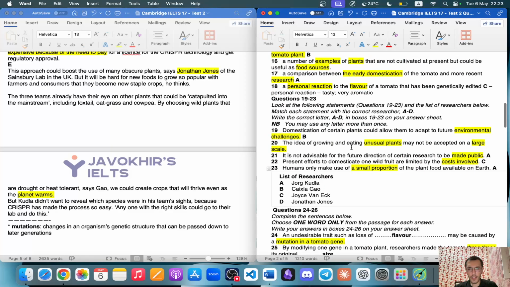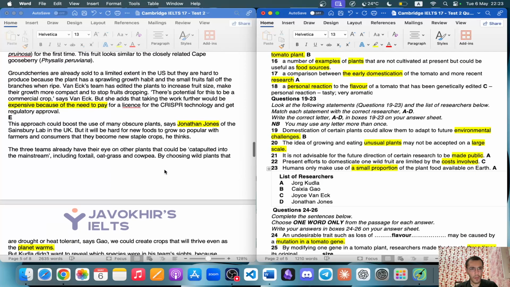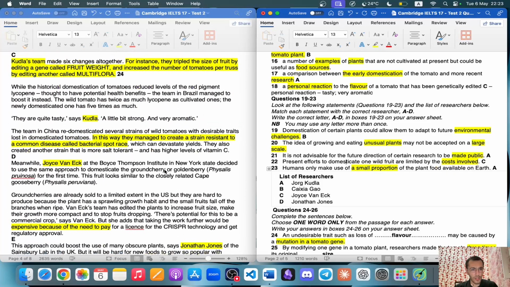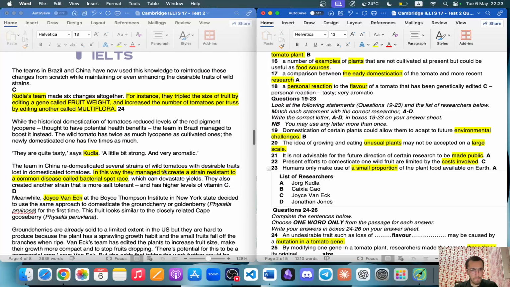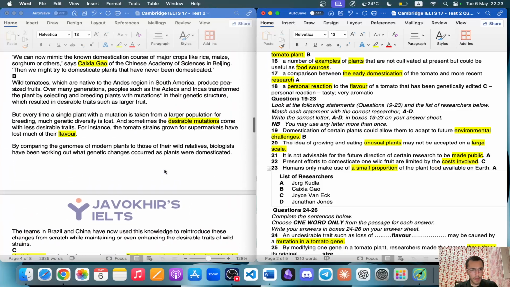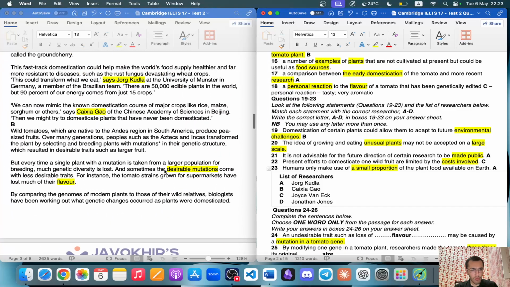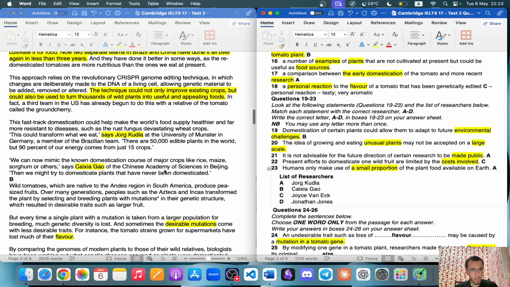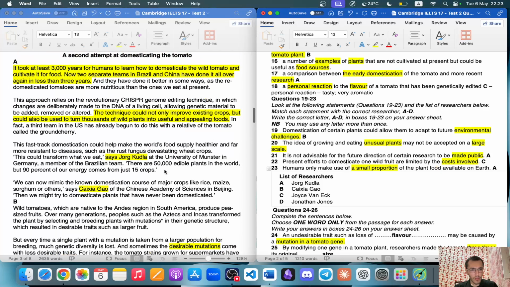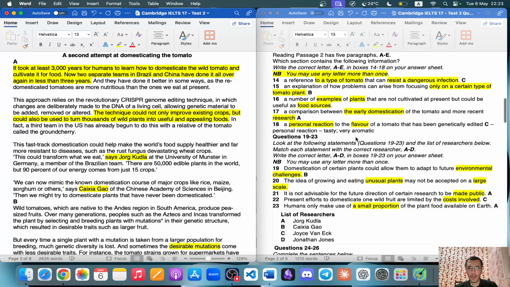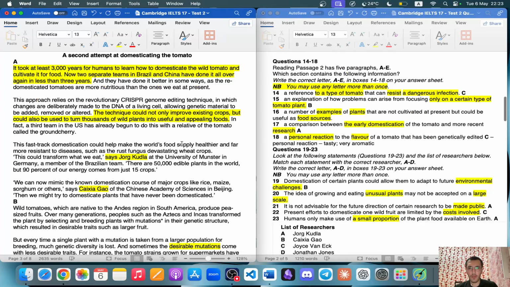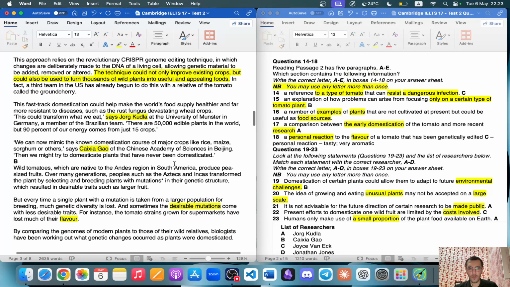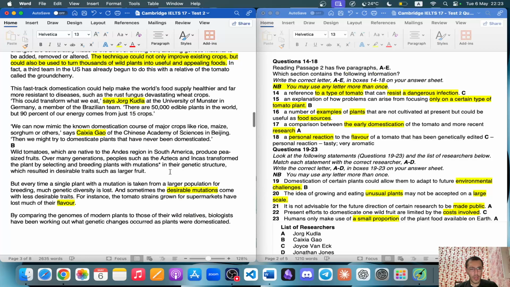The idea of growing and eating unusual plants may not be accepted on a large scale. Who said that on a large scale? Okay. So again, 15 is found. What else were we left with? A number of examples of plants that are not cultivated at present, but useful as food resources. I'm not sure of that.